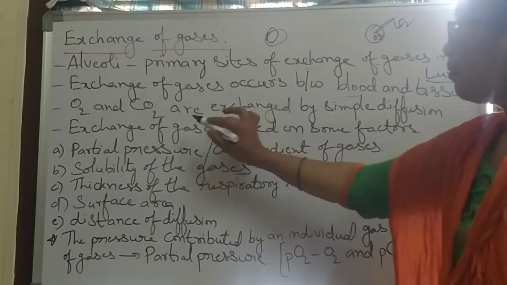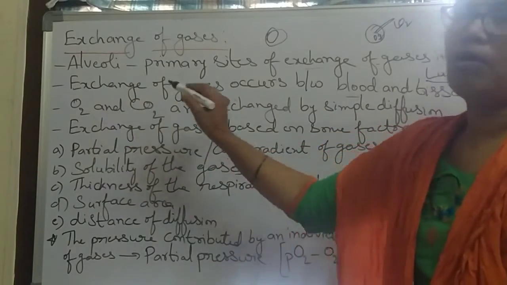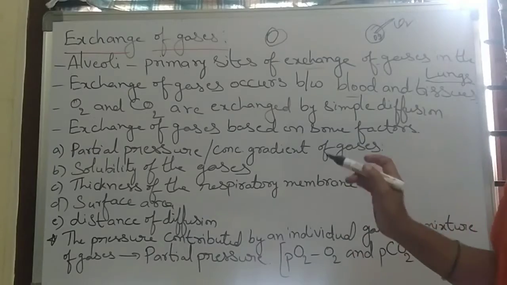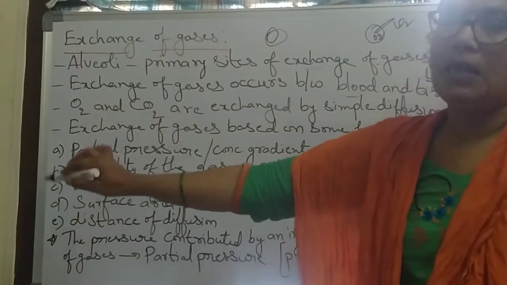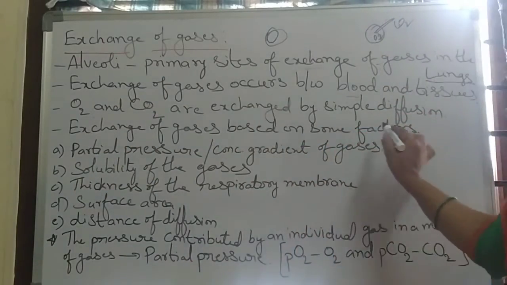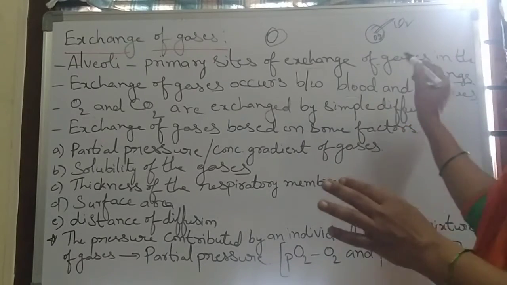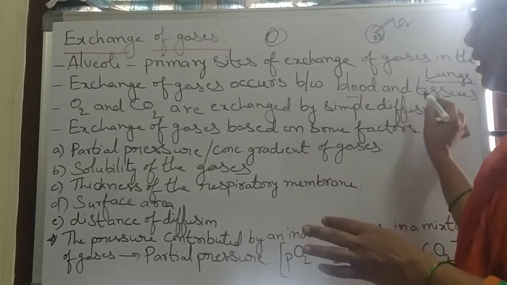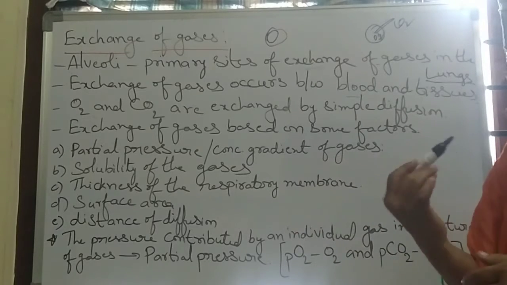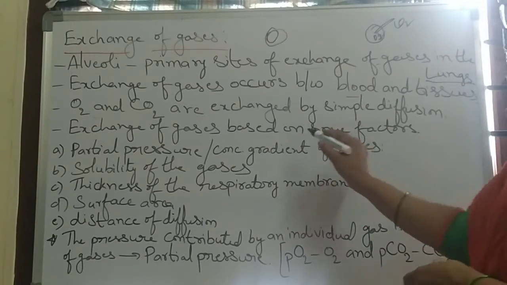Because of that, oxygen and carbon dioxide are exchanged. And next, the exchange of gases occurs in the lungs and in the tissues, but it depends on some factors.